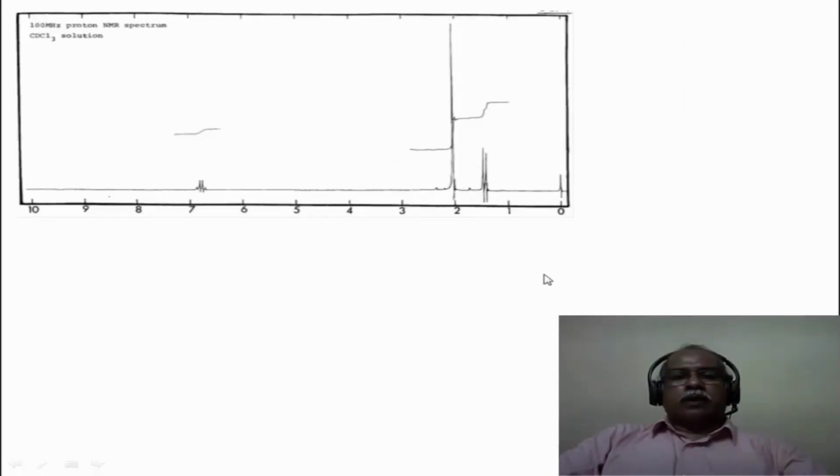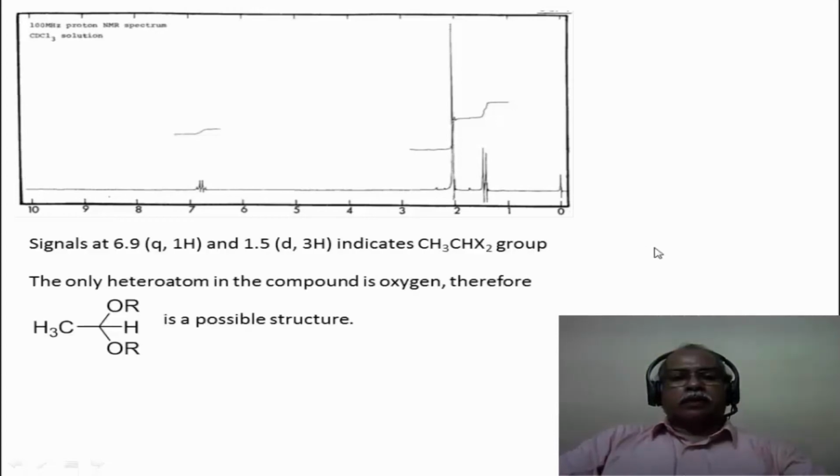Now let us look at the proton NMR spectrum. In the proton NMR spectrum, there is a quartet. This is certainly not an olefinic or an aromatic kind of signal, because there is no unsaturation. We have already seen that in the IR spectrum of this particular compound. The 6.9 quartet essentially is because of a group which is a CH3CH kind of group. The CH3 splits the CH into a quartet, and the CH in turn splits the CH3 into a doublet. So the coupling partner is seen here.